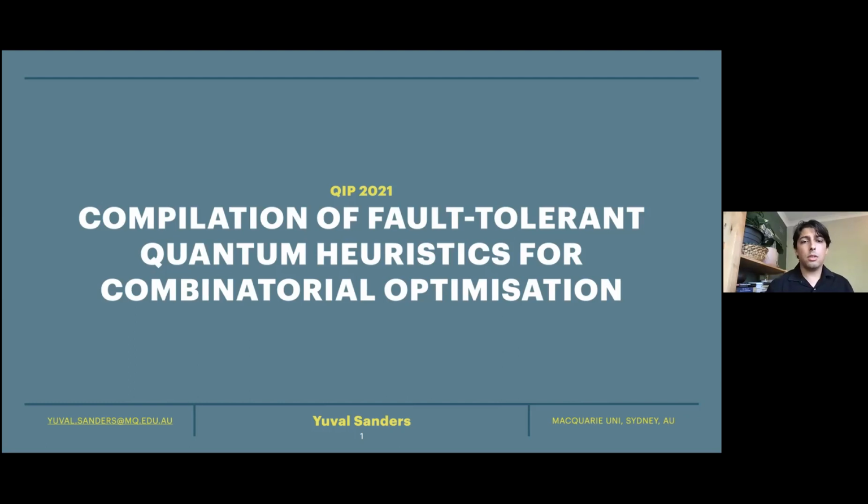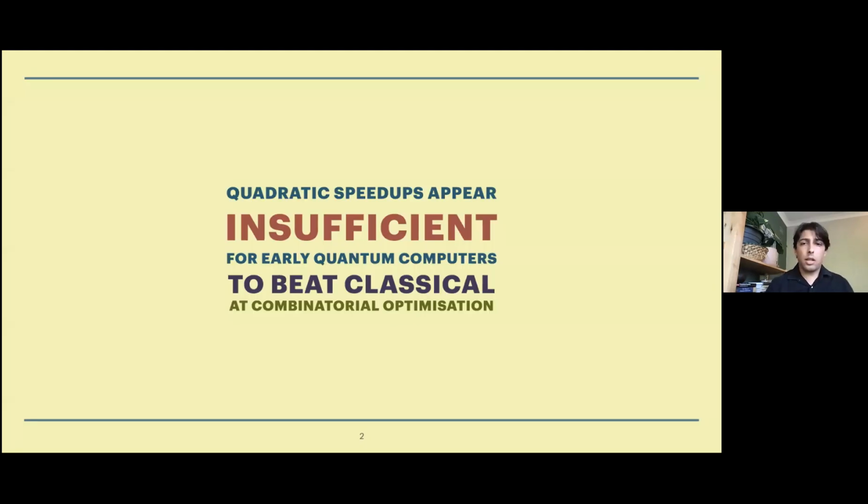I'll be speaking about compilation of fault-tolerant heuristics, quantum heuristics for combinatorial optimization. I'd like to try to summarize my talk in one slide at the beginning so that everybody knows what the point is.